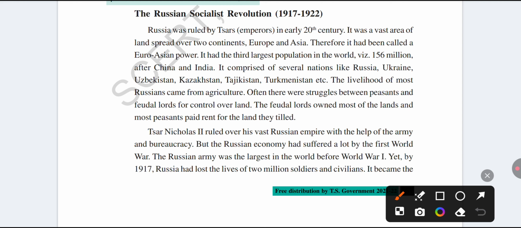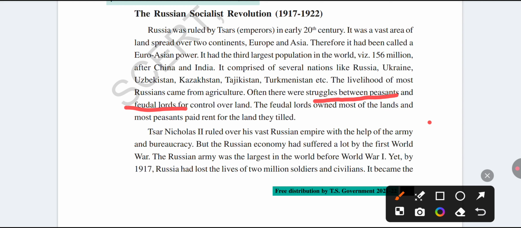Most of the Russian people depend on agriculture. So most of the Russian people depend on which? Agriculture. But a struggle started between peasants and feudal lords. Feudal lords means landlords, and peasants means farmers.